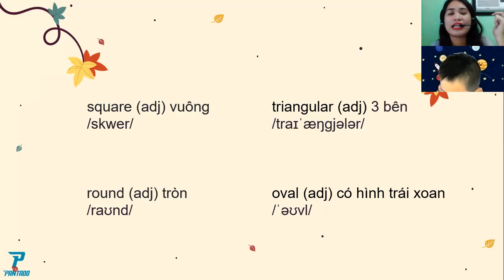Not the letter L. Oval. Again. Oval. Again. Oval. Oh, oval. Okay, now here, before we proceed to the next slide, I want you to say it again.